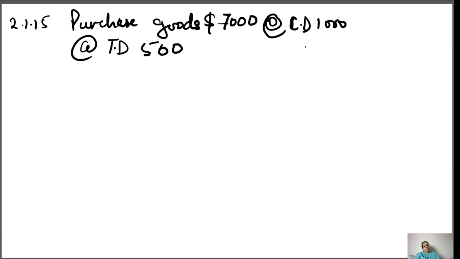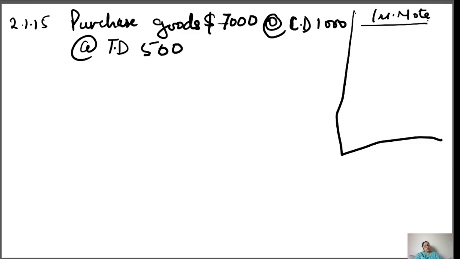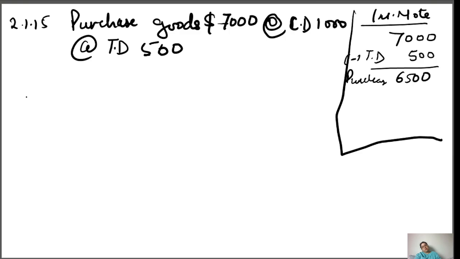So now simple, first you need to make a calculation in a working note. You purchase goods of 7000. I told you first you have to deduct the trade discount, that is 500. So here you purchase goods costing 6500.